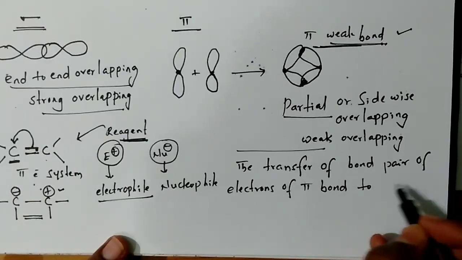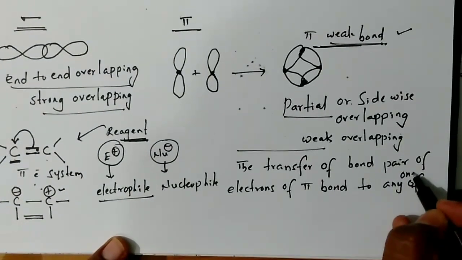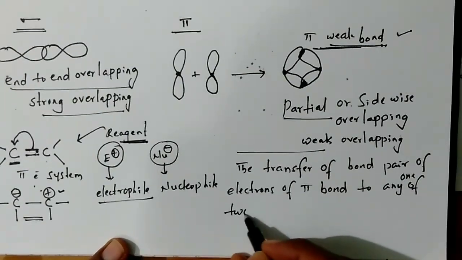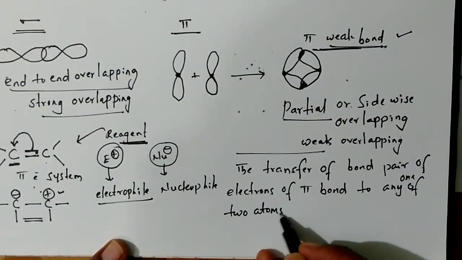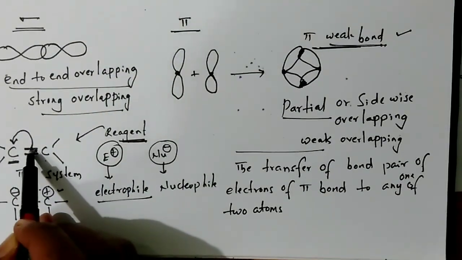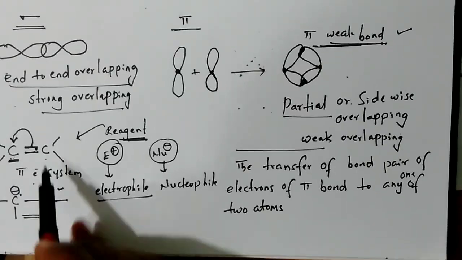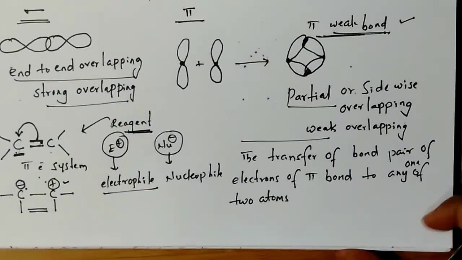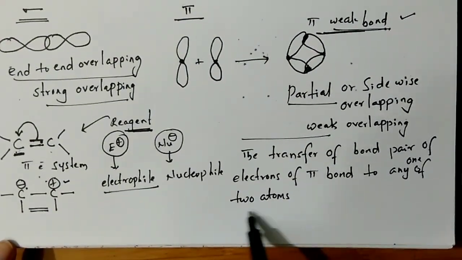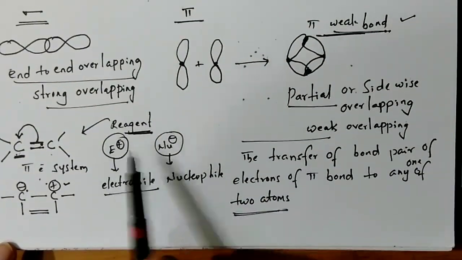to any one of two atoms. Okay. Here the pi electrons are shifting to this carbon. So, this carbon is getting negative charge and this carbon is getting positive charge. Okay. So, this effect is electromeric effect.